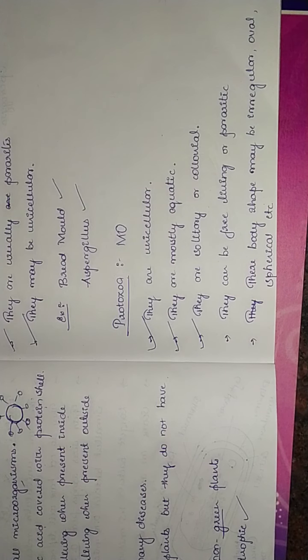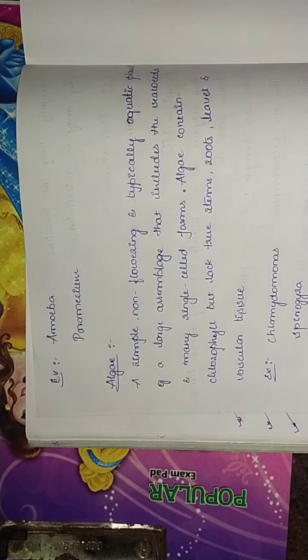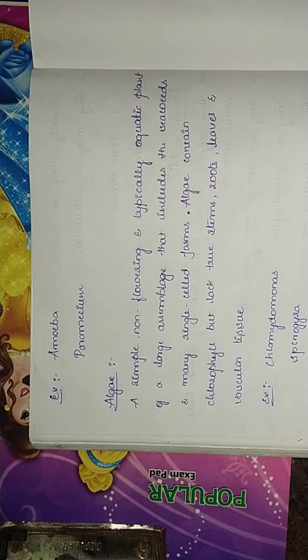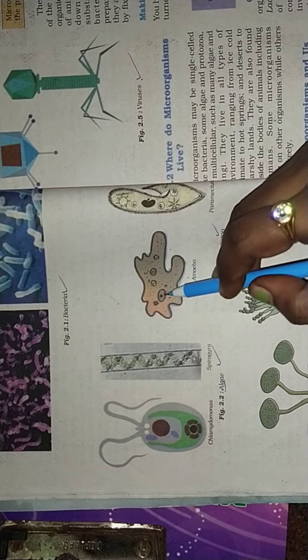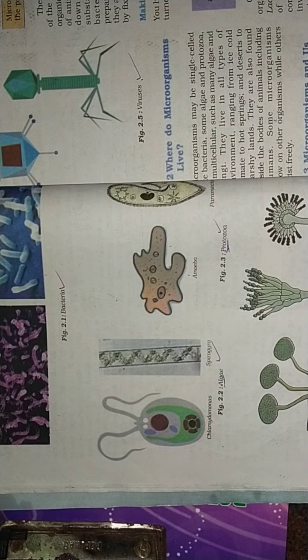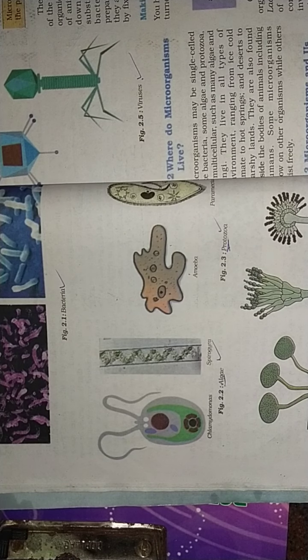And the next point is their body shape may be irregular, oval or spherical. So protozoans' body shapes vary. Let me take for example of protozoans, that is amoeba. Amoeba and paramecium I have chosen here. Amoeba is a unicellular organism. We know that it contains cytoplasm, nucleus, everything as usual. But the thing is, amoebae are shapeless creatures. You have to remember this.